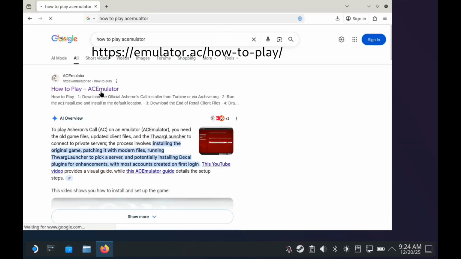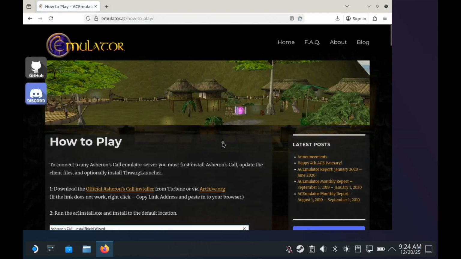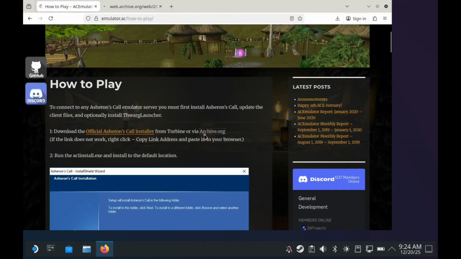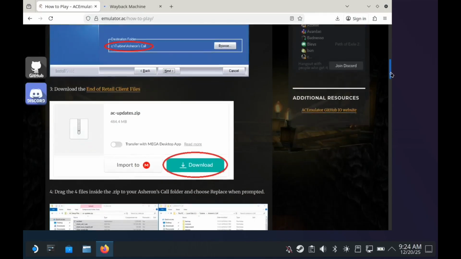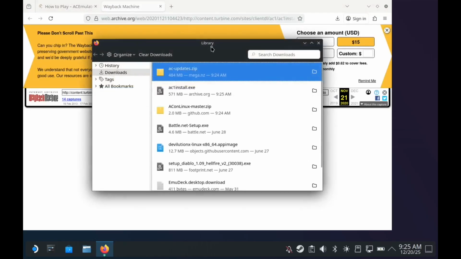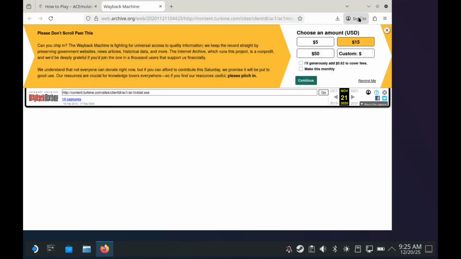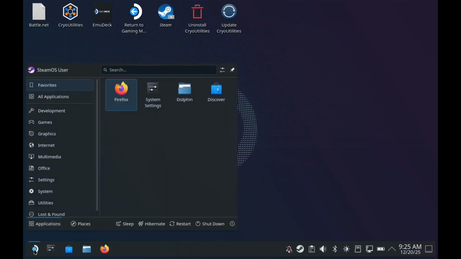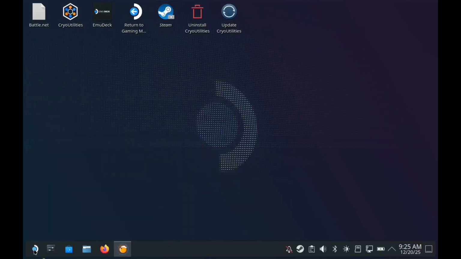You also need to download the base AC game file and the updates file. You can find this at emulator.ac/how-2-play. Once you've verified the required files have been downloaded, you can begin the installation process.